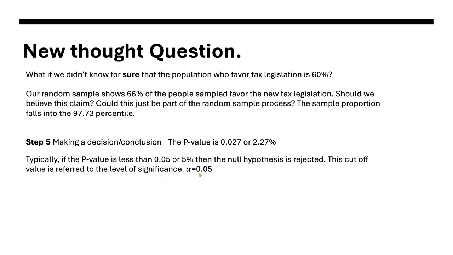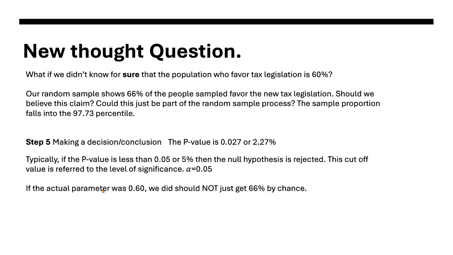That's our level of significance, alpha, and normally you will see 0.05. Other scientists for different experiments might want a smaller level of significance, or higher. It really depends on what you're testing and what you want it to be. But the standard is 5%.